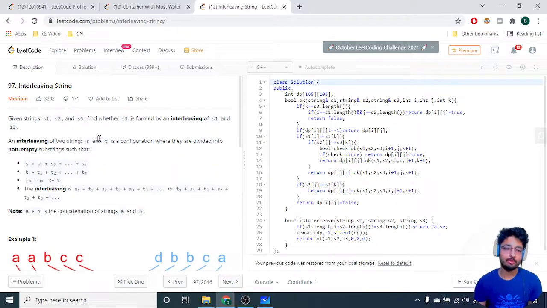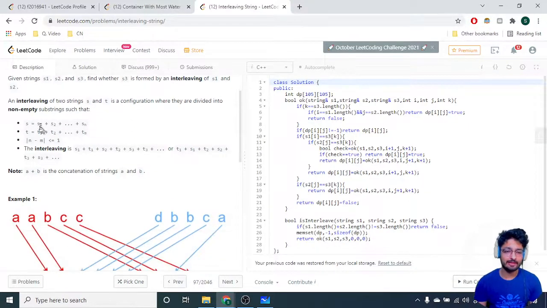So the problem goes like this: you're given three strings S1, S2 and S3, and you have to find whether S3 can be formed by interleaving S1 and S2. There is also a pseudo part given to you, that if you take S1 as a concatenation of n characters, S1 plus S2, just like if you take "code explainer", so CODE and EXPLAINER,